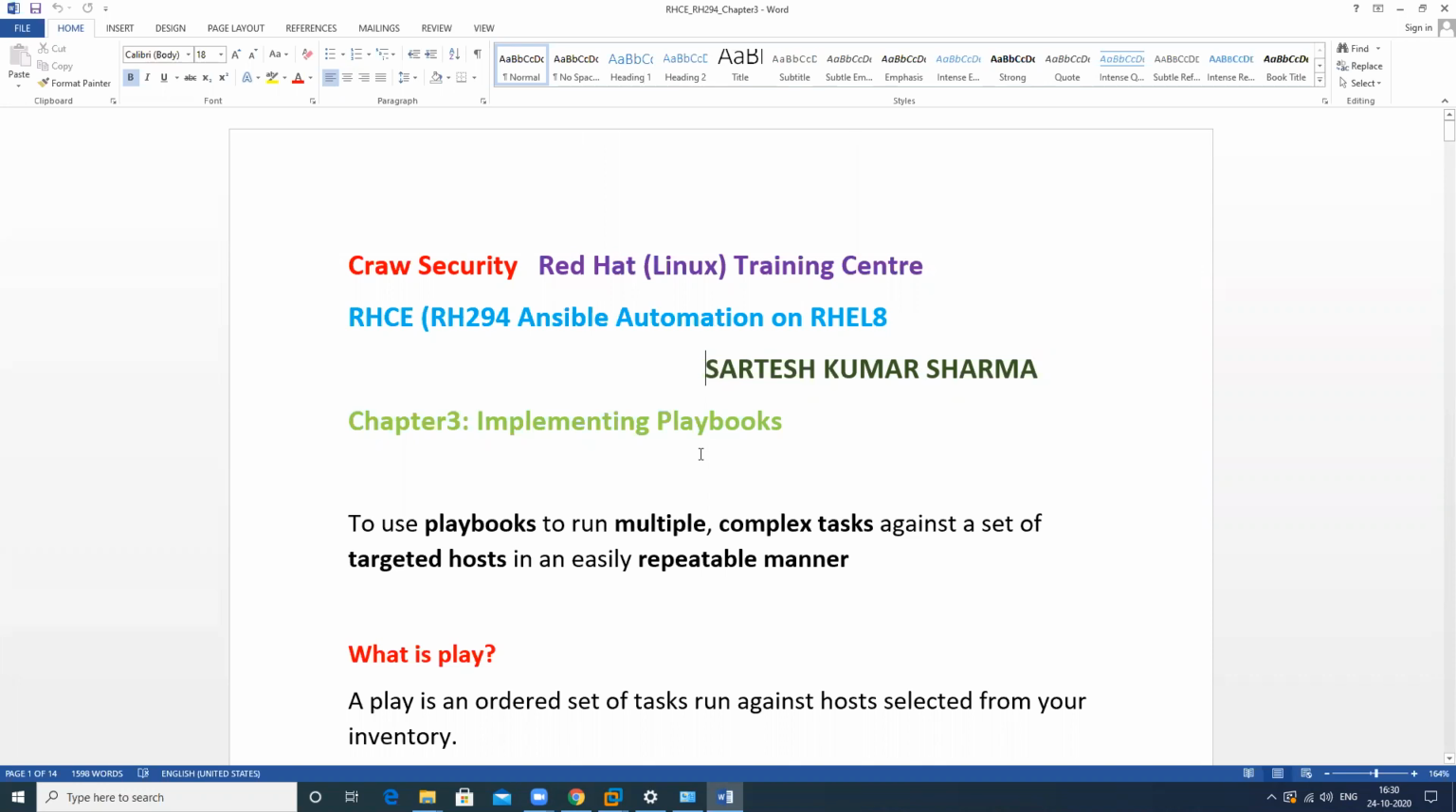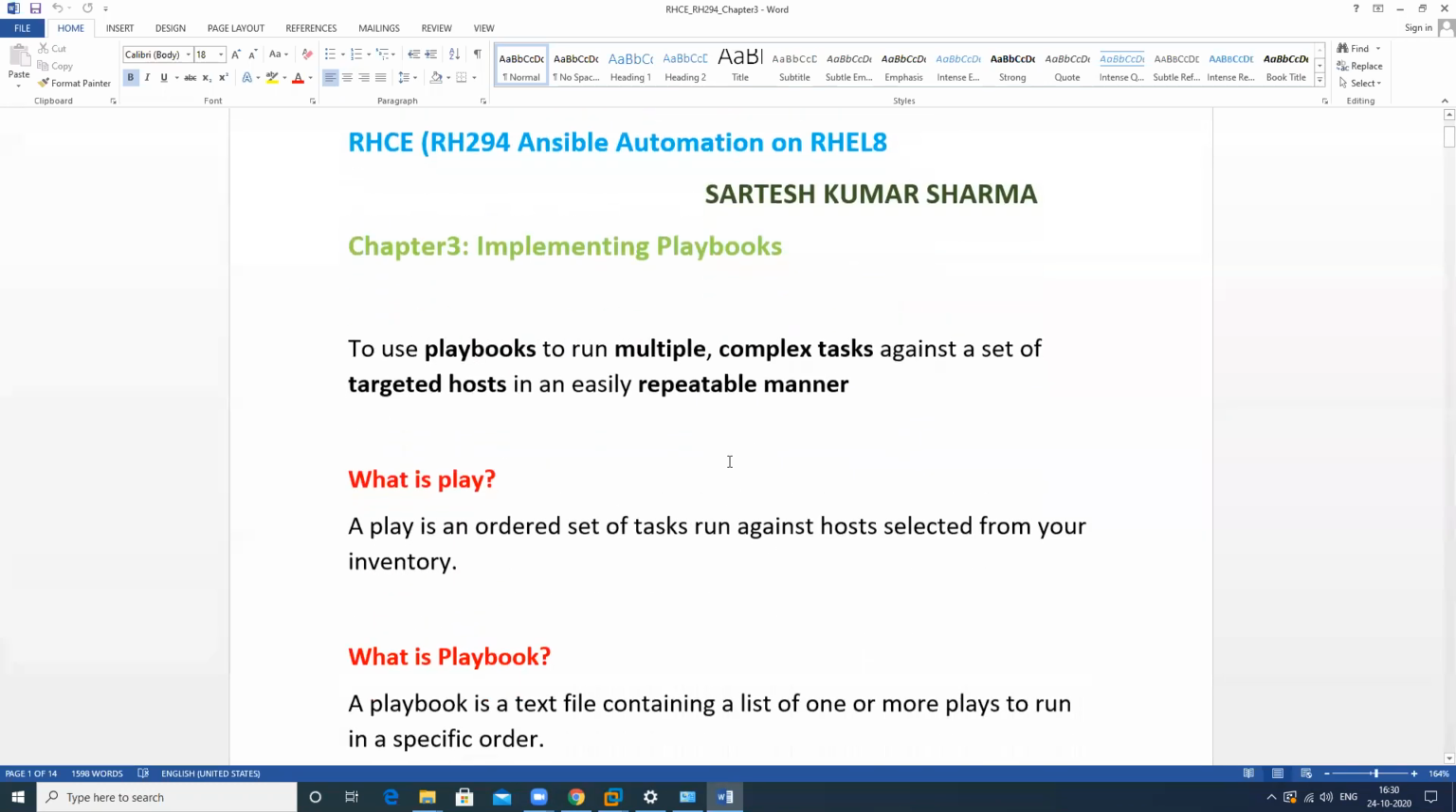In this session, we will discuss playbooks: how to write a playbook and what the concepts are for writing one. We will cover both the theoretical and practical sides.